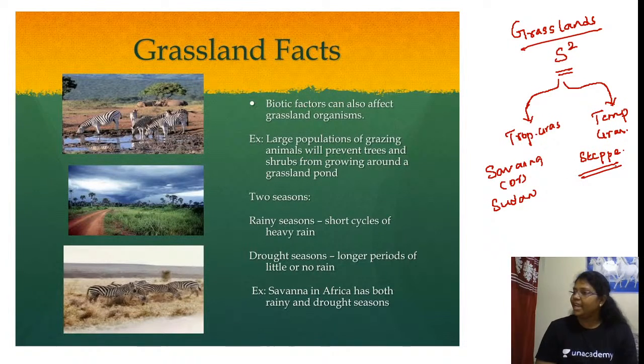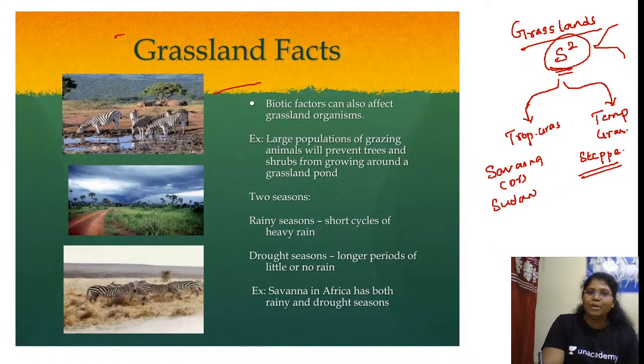Alright, now any confusion? So yes, itself savanna or steppe. Savanna is a tropical grassland. Steppe is a temperate grassland. Grassland facts. Biotic factors can also affect the grassland organisms. A large population of grazing animals will prevent trees and shrubs from growing around the grassland pond.